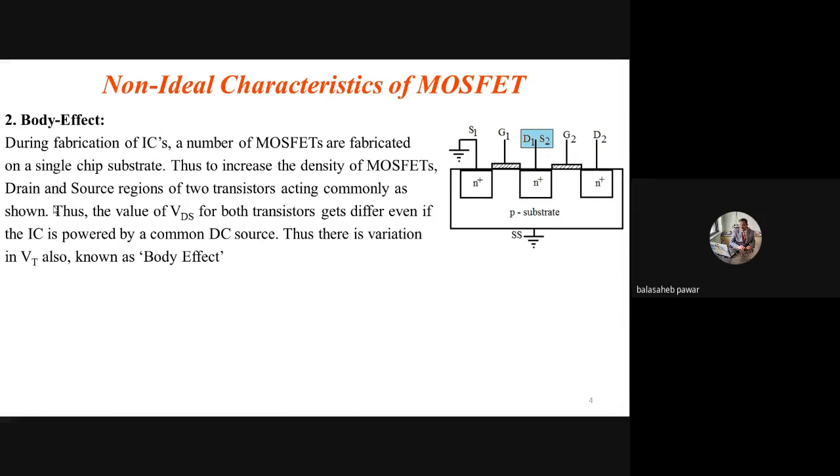So how is it possible to accommodate such a large number of transistors? You might have heard that ICs are basically divided into small scale integration, medium scale integration, large scale integration, LSI, then very large scale integration, and that is nothing but VLSI.